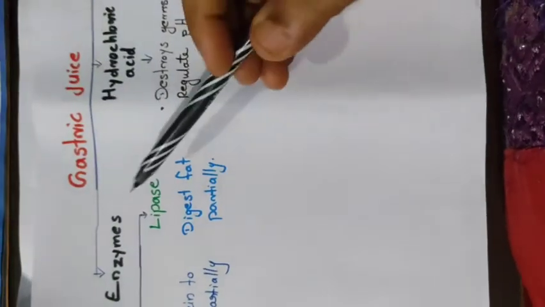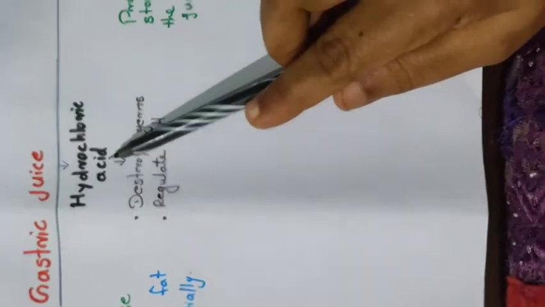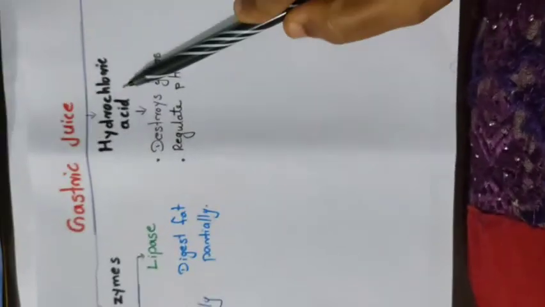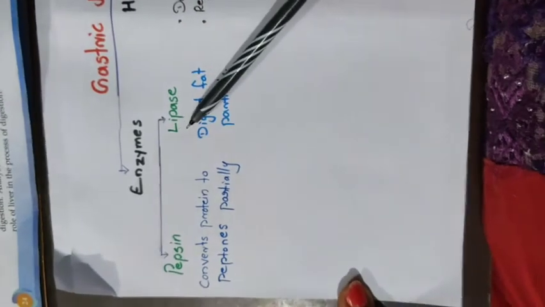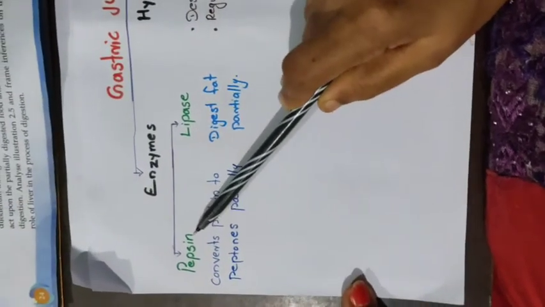What are the main components in the gastric juice? These are the enzymes, hydrochloric acid and mucus. Then mainly two types of enzymes are present. The first one is pepsin. The second one is lipase.